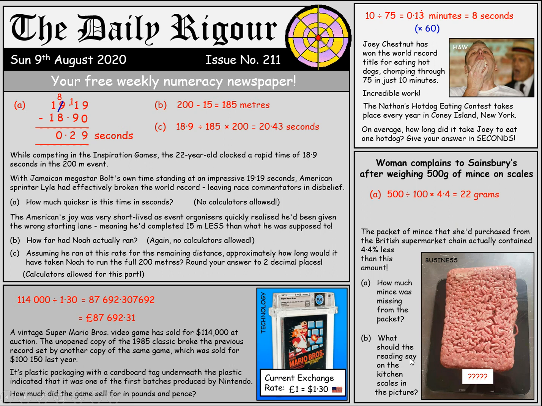So what should the reading on the kitchen scales say? Well, it should say the 500 minus the amount that's missing. So it's going to be 500 take away 22, which is 478 grams, and that is indeed the amount on the scale there. Shocking, Sainsbury's. Maybe you need to work on both your measurement and your estimating and rounding numeracy organisers.